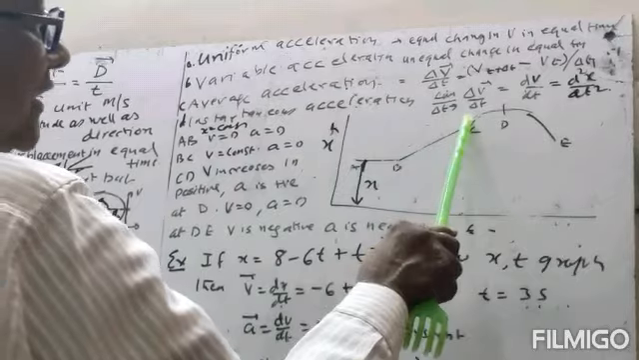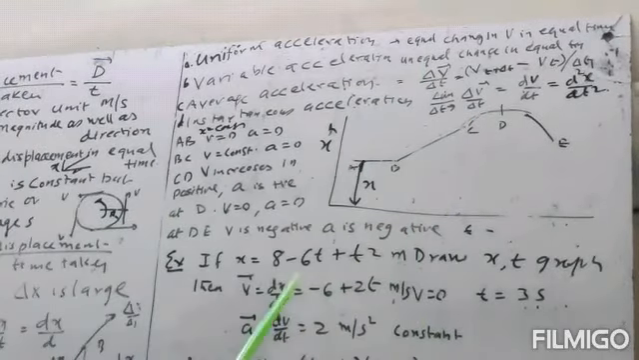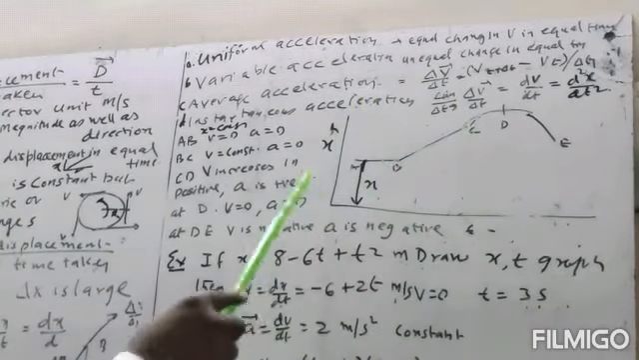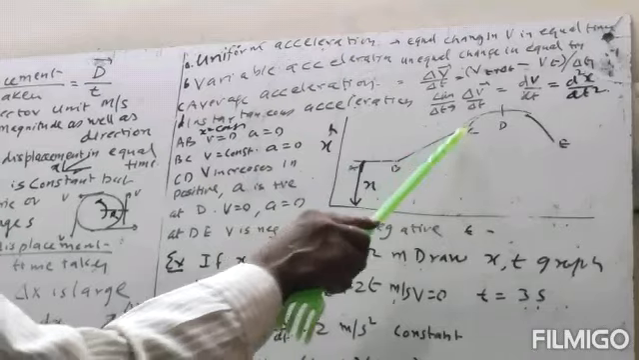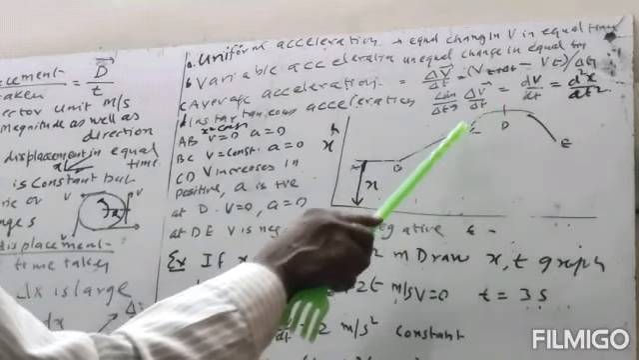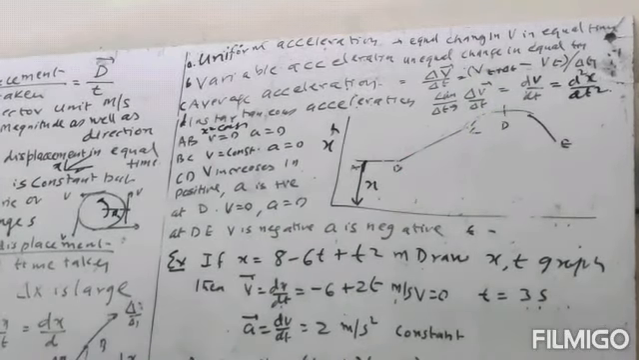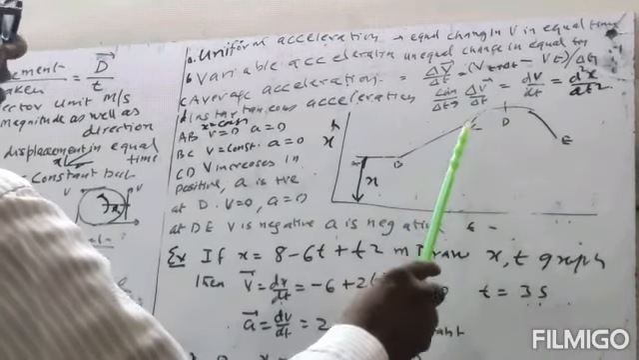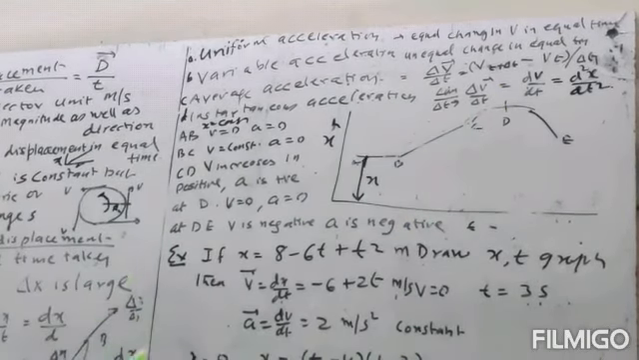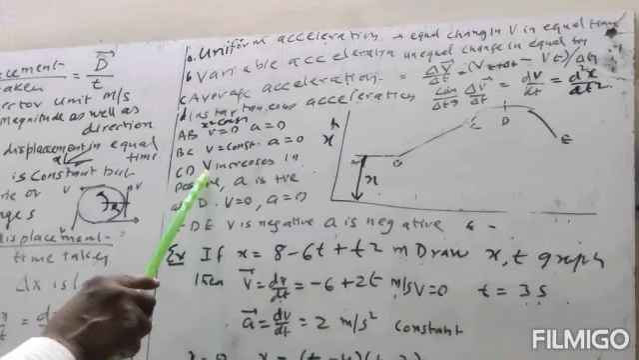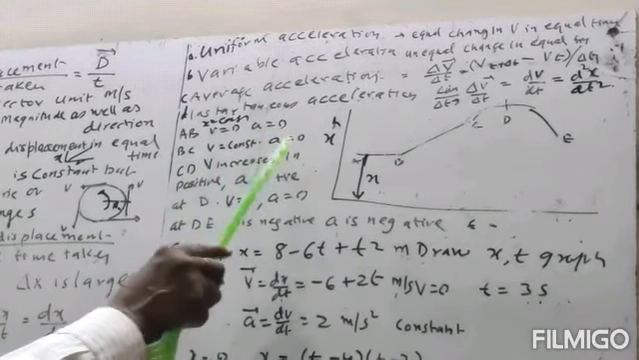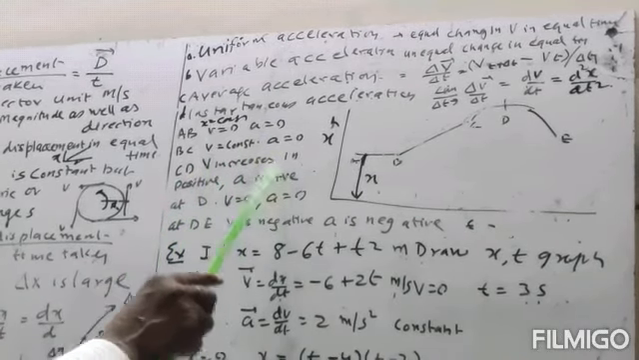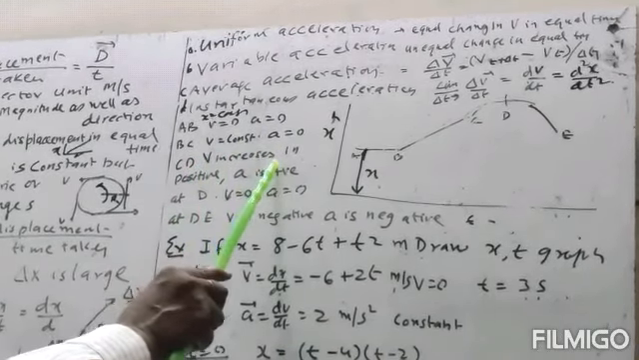Now from C to D, there is a variable velocity. It is increasing, so velocity is increasing. Velocity increases means acceleration is present. So for C to D, V increases, which means acceleration is positive, acceleration also increases.